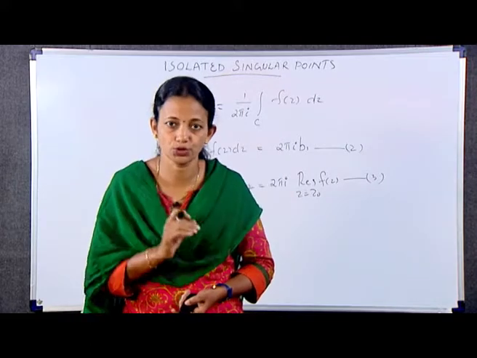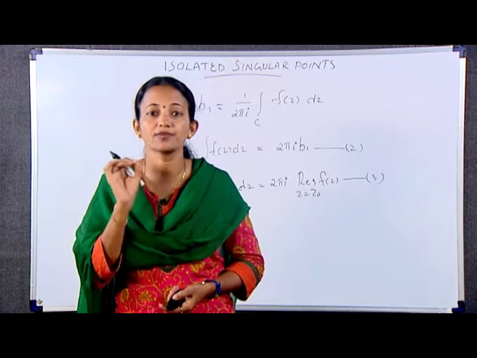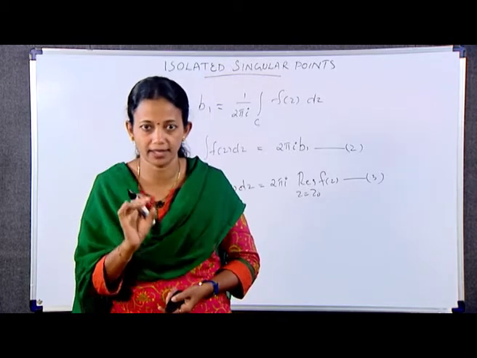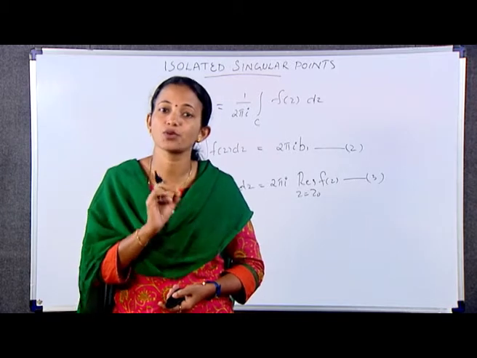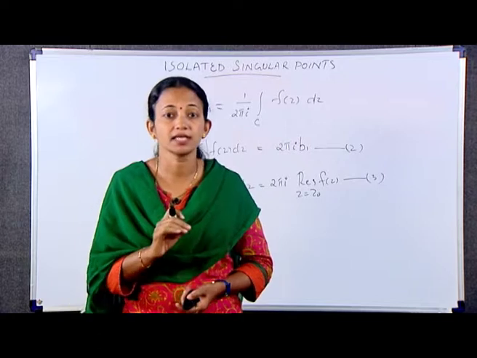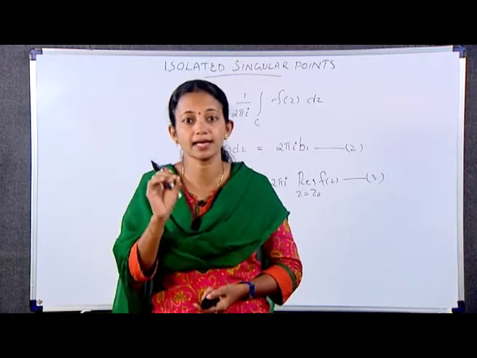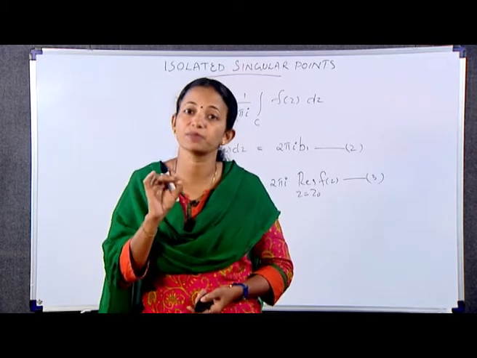According to formula 2, the residue of f(z) at z naught is the value of the integral of 1 by 2 pi i f(z) in the positive sense around any closed contour C enclosing z naught, if C is such that f(z) is analytic everywhere on and within that closed contour except at z naught.